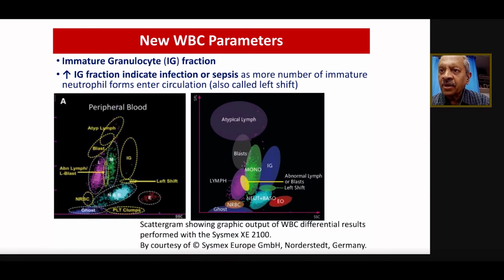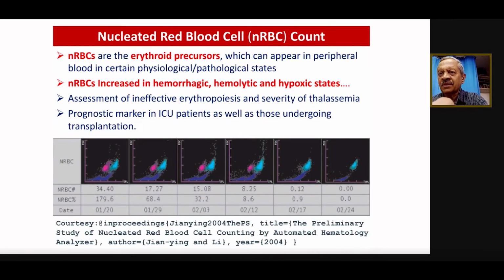Then also there are nucleated RBCs. So everything is there in one slide, and that is also given in the figures. This is all given in the histograms, scatterograms, as well as in the figures. Immature granulocytes predict infections and sepsis almost on the same day or the next day, rather than having to wait for the serial counts to go up or the blood culture for sepsis. Here we have the information, and an increase in the immature granulocytes on a daily basis can give you the picture that something is not well.